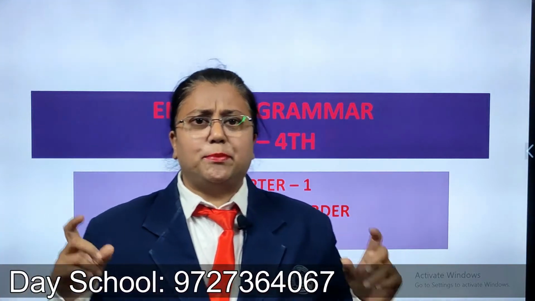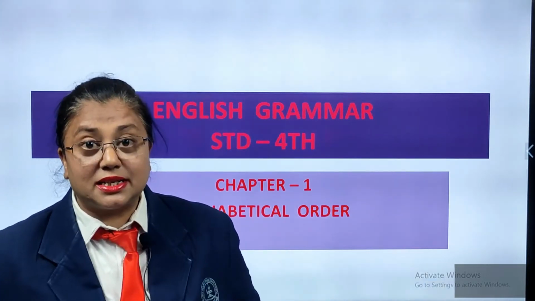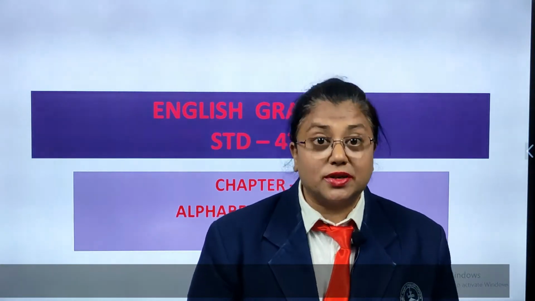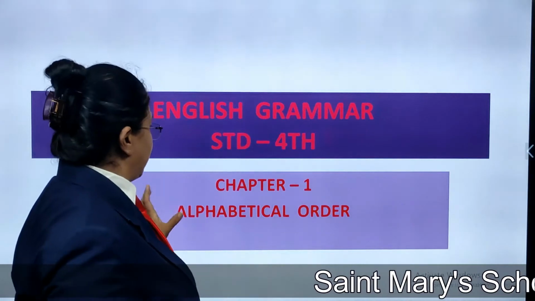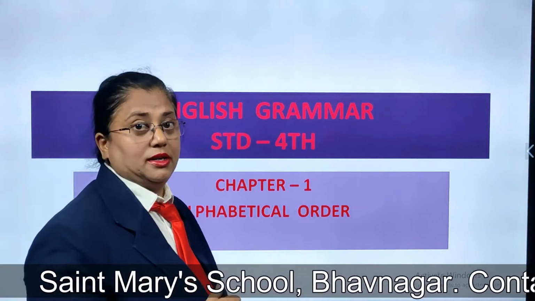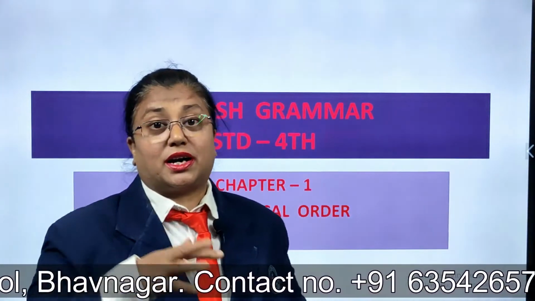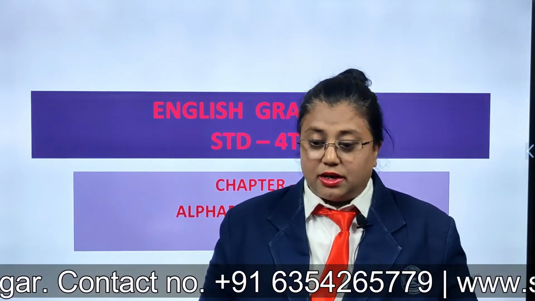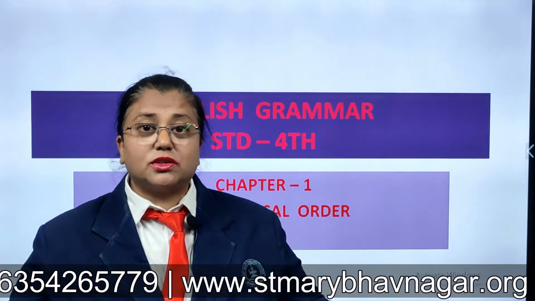What are those A, B, C, D? Letters, right? And those alphabets comprise of what, children? Consonants and vowels, right? Our chapter is chapter number 1, alphabetical order. Now those letters, if I say A, D, F, X, Y, P, Q, R, S, okay, then too I said it. Is it okay? No, it's not okay.